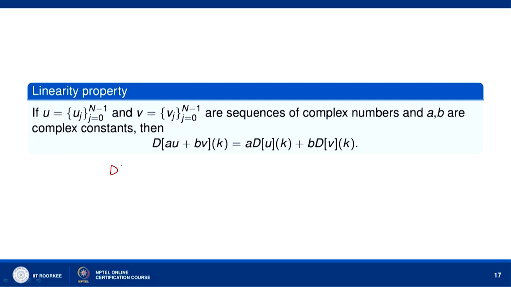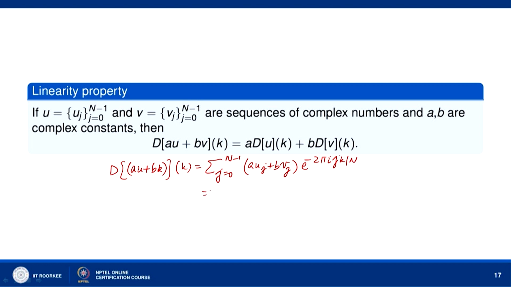D(au + bv)_k by definition is equal to the sum over j = 0 to n minus 1 of (a u_j + b v_j) e raised to the power minus 2 pi i j k divided by n.